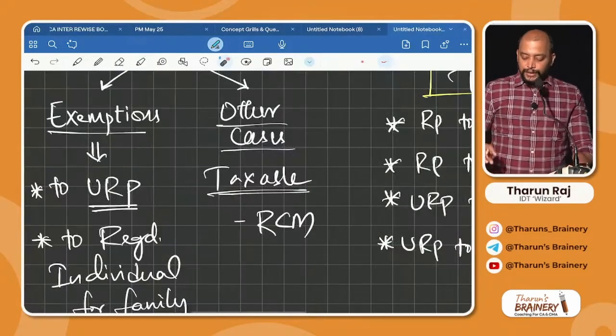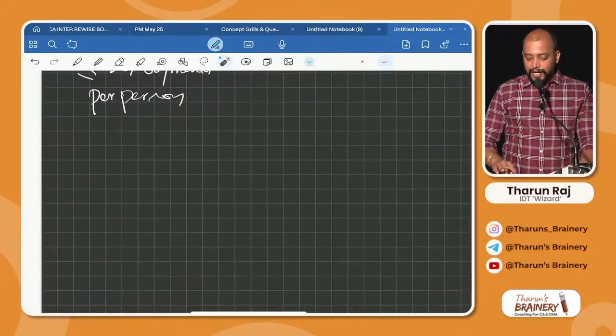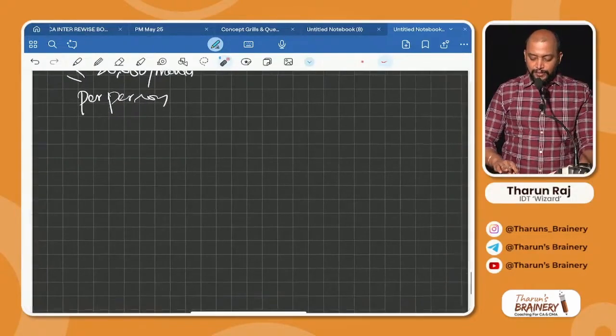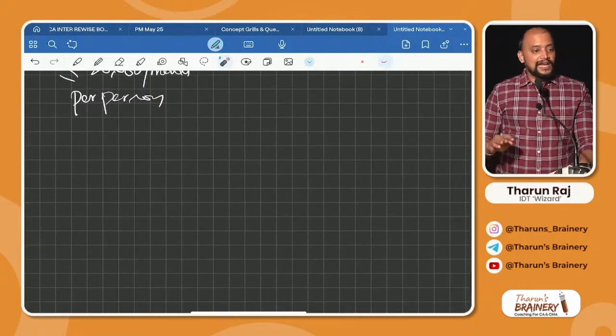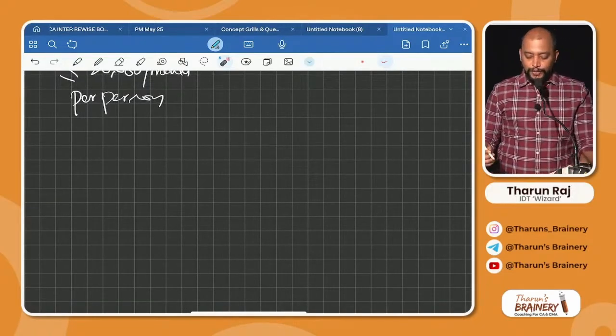Related to this, you can make note of two charts. Kindly make note of these two charts in your book somewhere. If you have space on the last page, write it down. If not, write in your notebook.